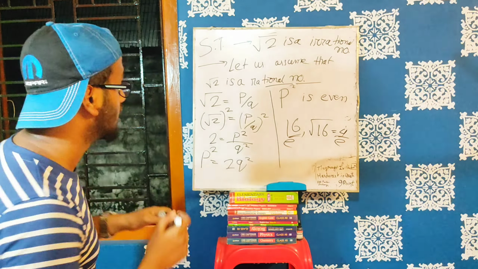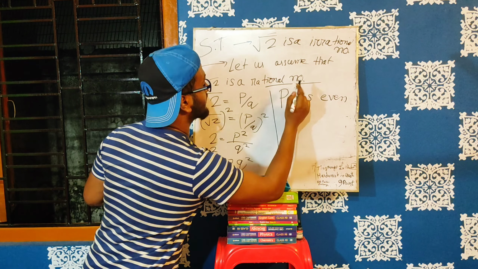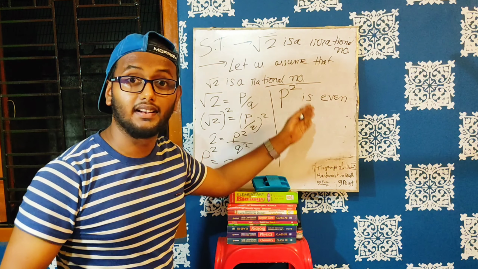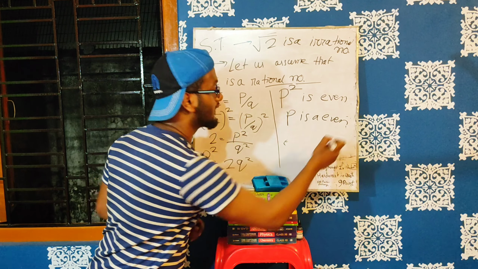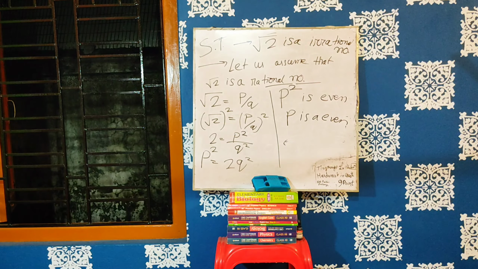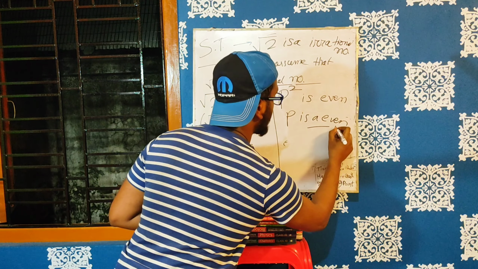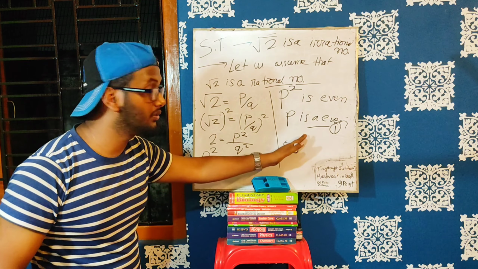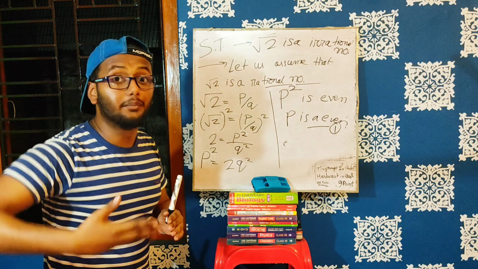Understood this one? So since p square is an even number, that means p is an even number. Understood this point? Have you understood this point? Tell me everyone. If you have understood this point, half of the problem is already done. Then do one thing. Give this one as point number 1. Done?